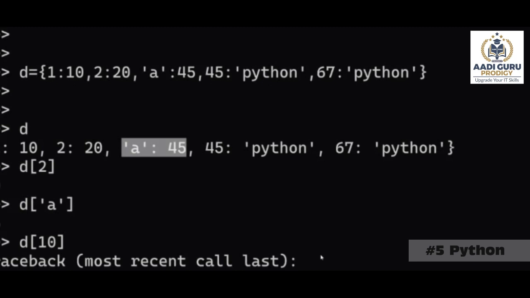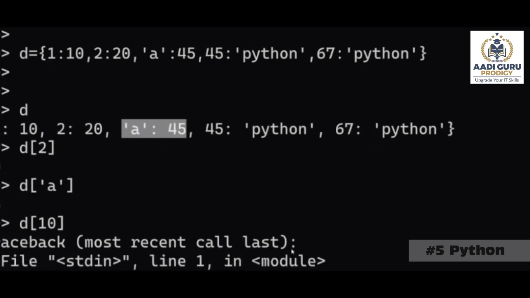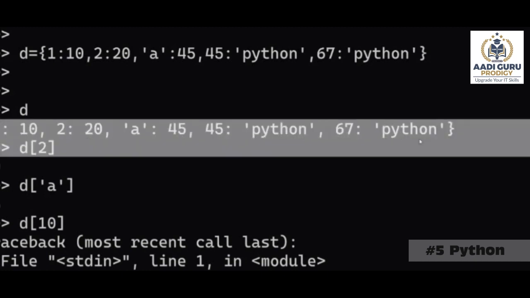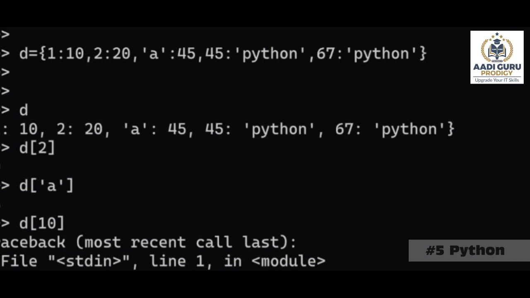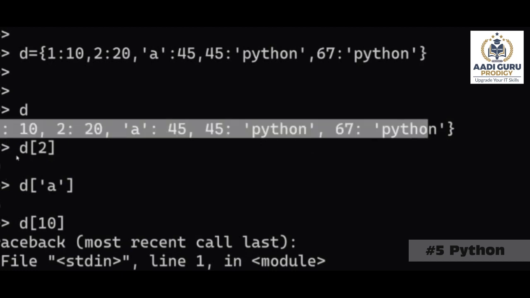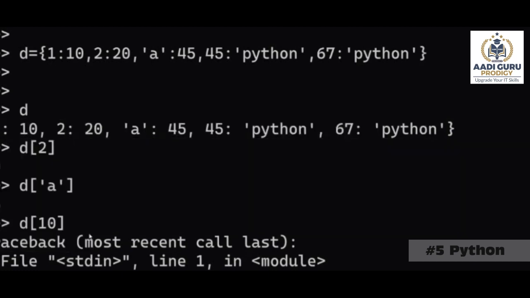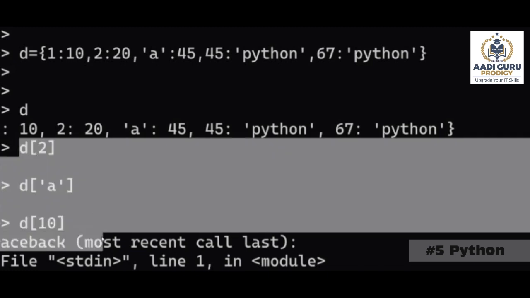Clear? Yes, sir. Okay. So this is how a dictionary will be created. Data will be stored in the form of keys and values in a dictionary, and this is how you can access the data of a dictionary.